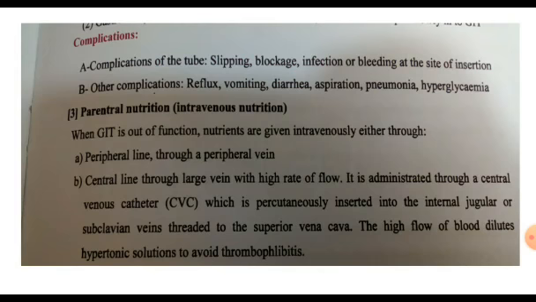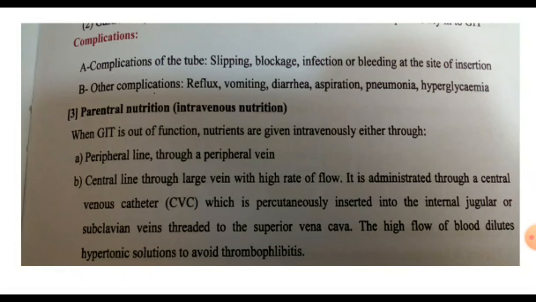What are the complications of the tubes? Obstruction of the tube: it's a plastic tube with a lumen, and may be obstructed by the fluid nutrition, through slipping or blockage. Infection at the site of insertion of the tube. Aspiration, as we said, leading to descent of the nutrition into the lung, causing chemical pneumonitis. The patient may have pneumonia. Also hyperglycemia from overdose of the fluid, reflux, and vomiting.